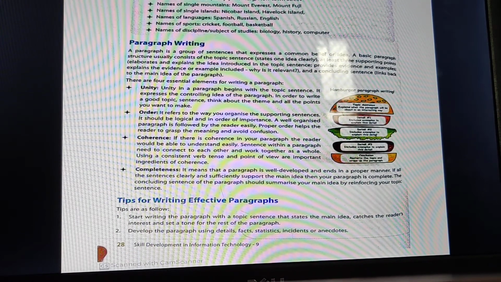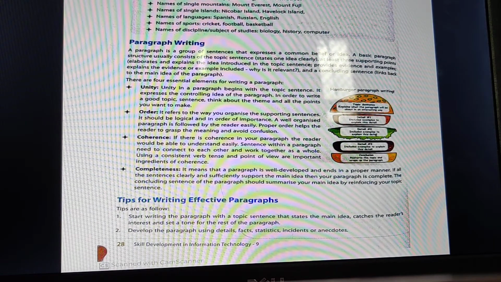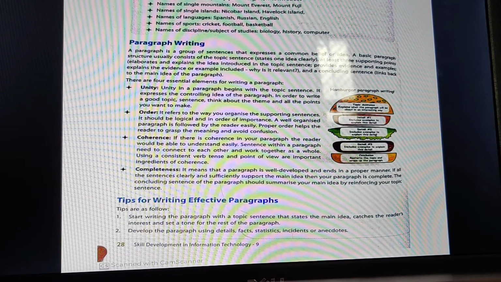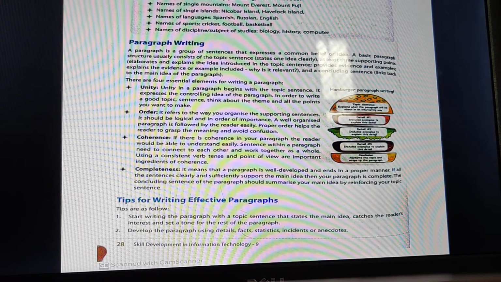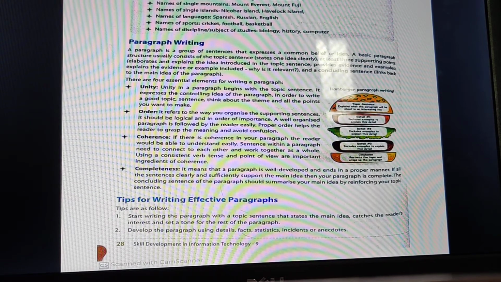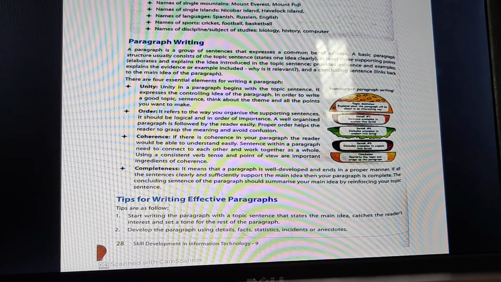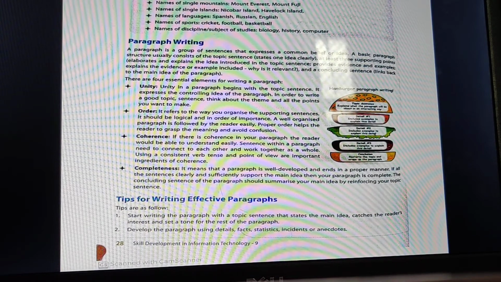Next is order. It refers to the way you organize the supporting statements. If you have to write a paragraph on preparing tea, how will you start? You will turn on the gas, put the pan on the gas, and then put a cup of water in it. You will not jump to putting milk into it first, right? You will bring that water up to the boil first. So there is a sequence, an order which has to be followed.